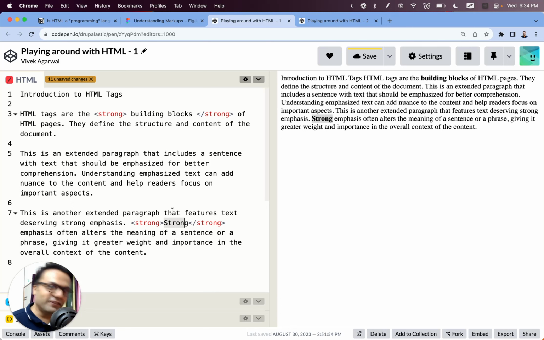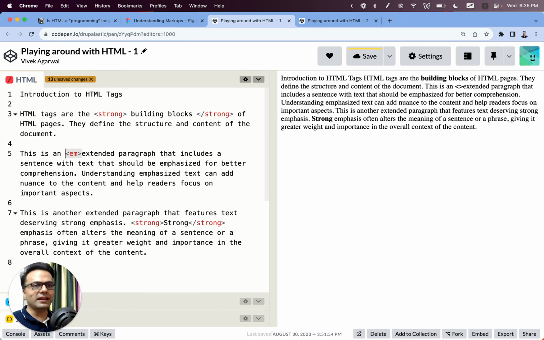For emphasized tag, and these are very much readable, it makes a lot of sense, right? These are very semantic. It has meaning. So for example, if I want to make this extended paragraph a bit emphasized, how do I do that? For that we have em tag or emphasize tag.